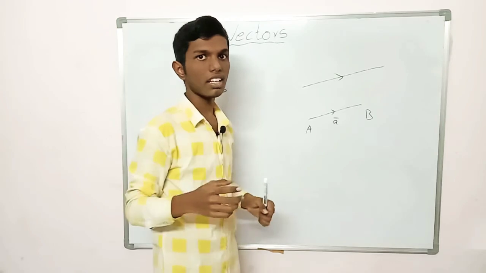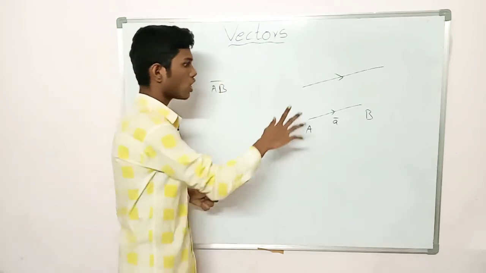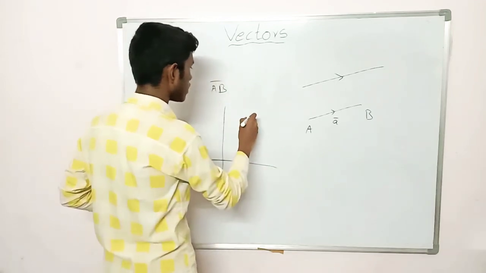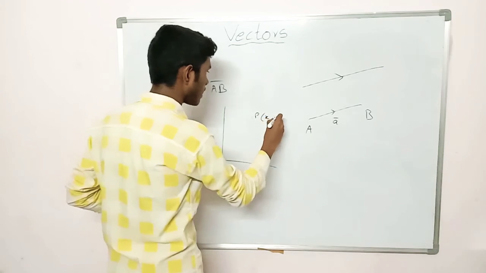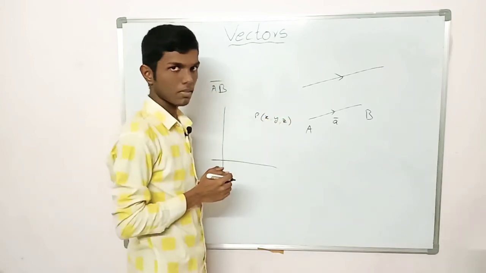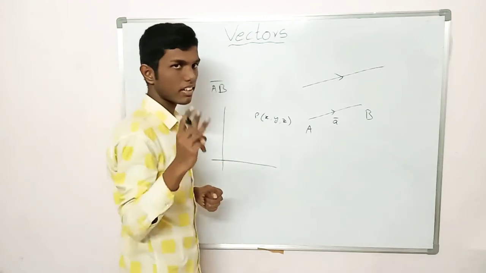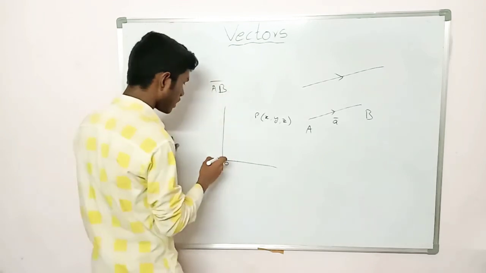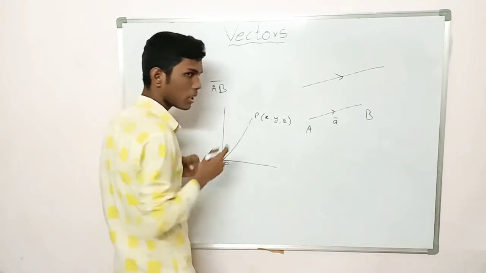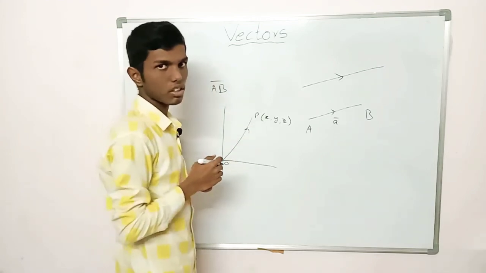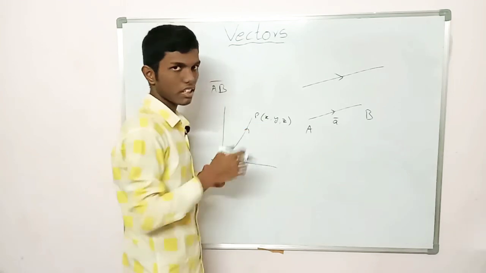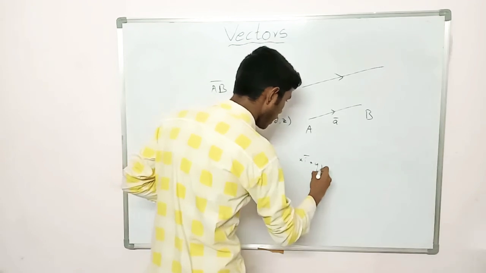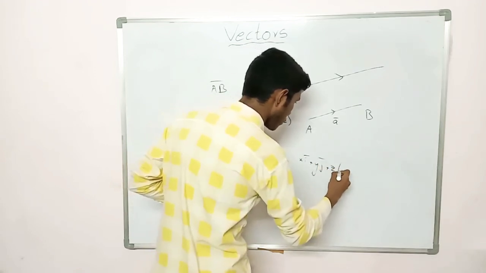So how do you represent a point in space with a vector? In a coordinate system, let this point P have coordinates x, y and z. This is a point in space in 3 dimensions, and this is the origin. The vector joining the origin to the point P is known as the position vector of P, and this position vector is denoted by x i bar plus y j bar plus z k bar.